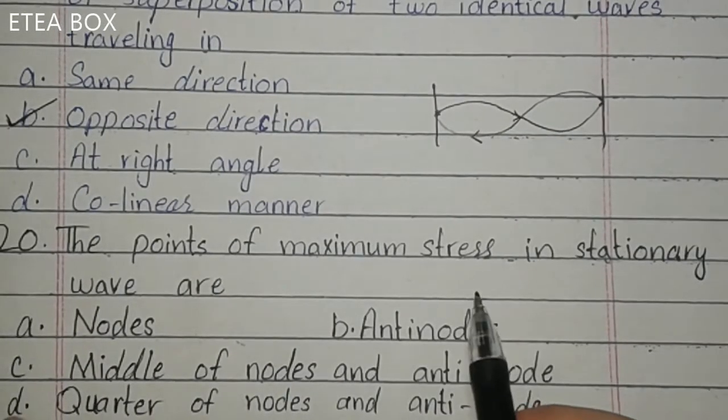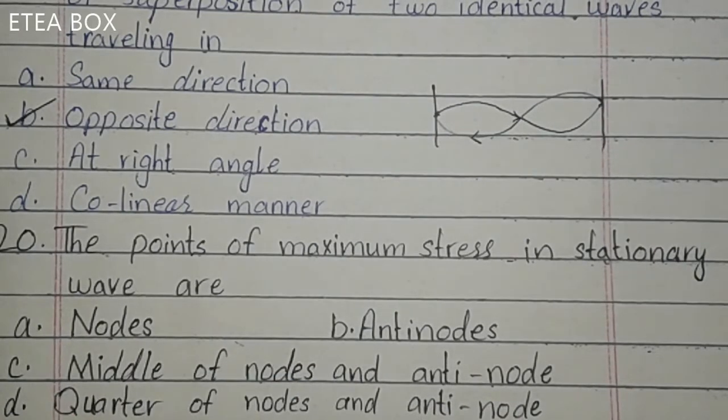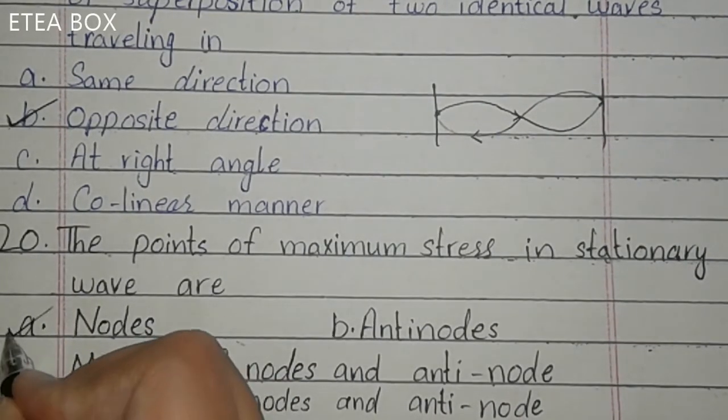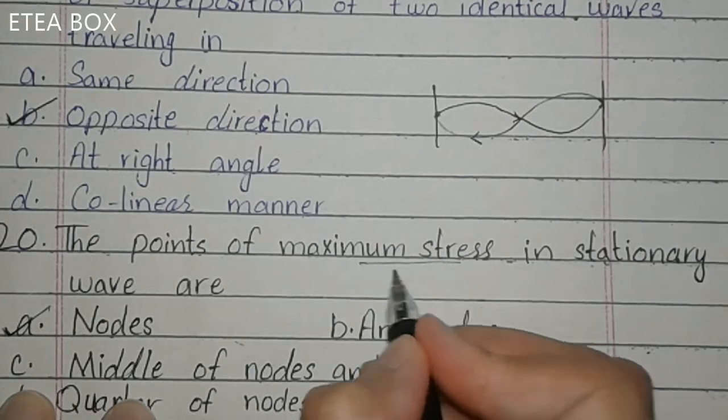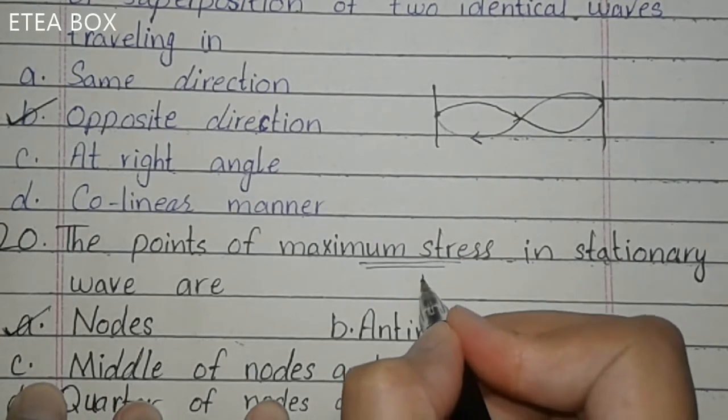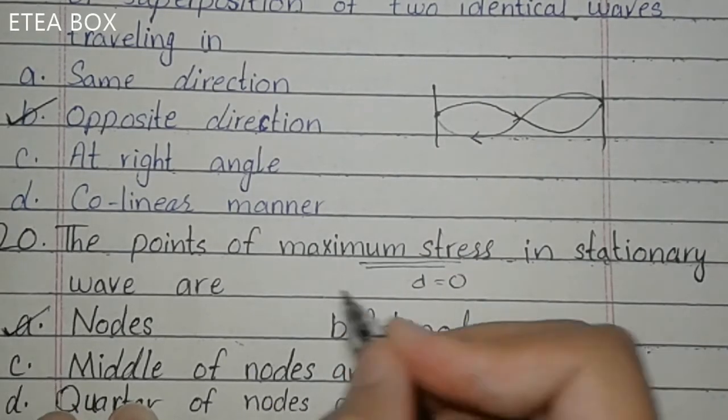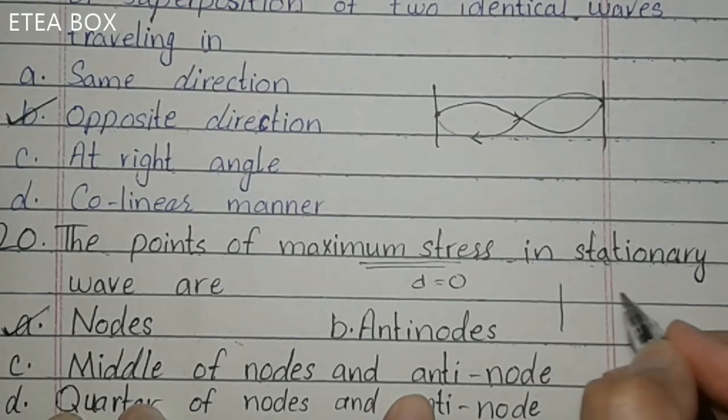20. The points of maximum stress in stationary waves are. Now look here, option A is correct. The maximum stress will be there where the displacement is always 0, and we know that in nodes displacement is 0. Like look at here,